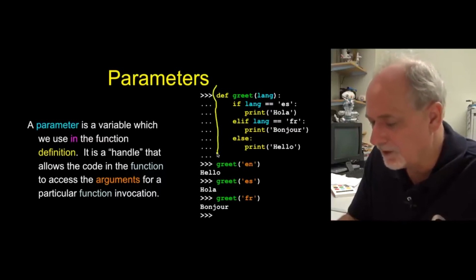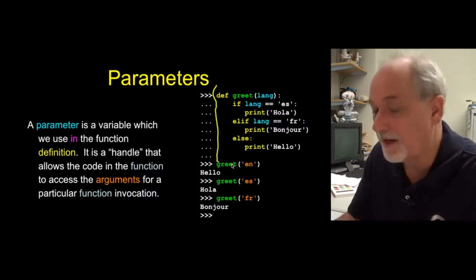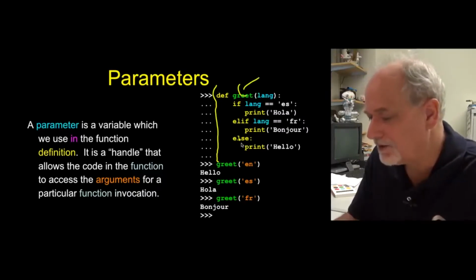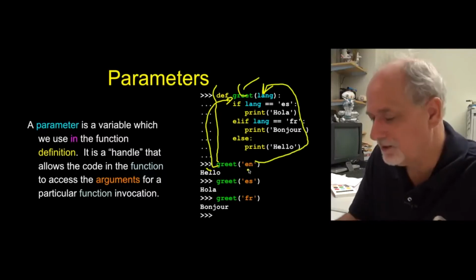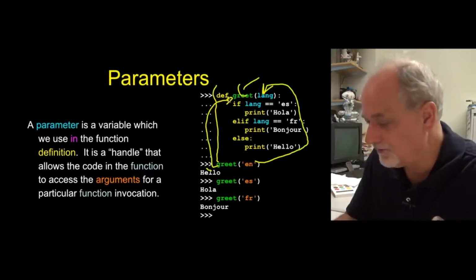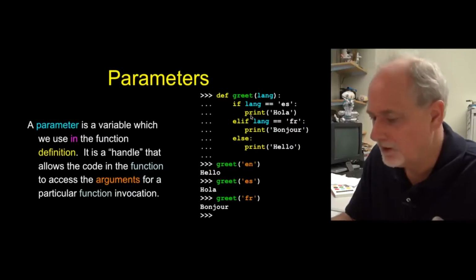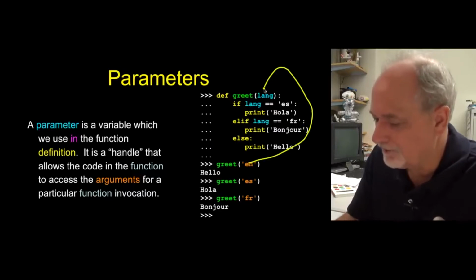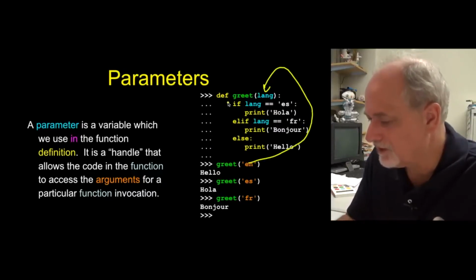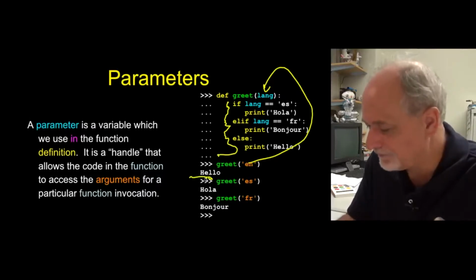So that comes down, and now we're going to call it. And that says, go look up the thing that I defined called greet. If you don't put this in, greet is going to give you a traceback. But because you extended and named it greet, it runs, it starts, suspends the code here, starts up here, but then lang is now an alias to en. So now we can run if that is yes, else if, I'm getting it all wrong now. Right, so en comes in as lang. If it's not es, it's not fr, else it prints hello, and then it comes back to the next line.